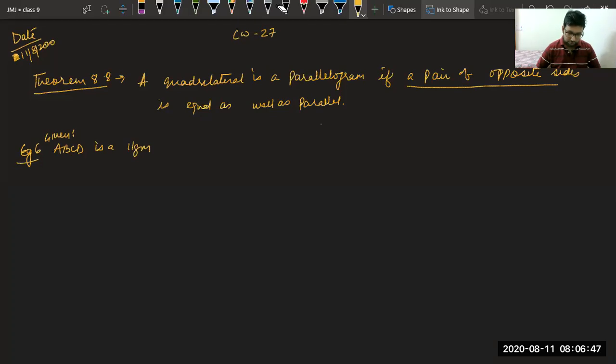According to the theorem, one side is parallel in it. But beta, you are able to catch one thing only. What about the other thing, equal as well? You got this word parallel from here, but you forgot to take the other word. It should have two things. The lines should be parallel as well as equal. Then only you can say it is a parallelogram. Only being parallel doesn't make it a parallelogram. If you are considering only one pair, you have to see they are equal as well as parallel. Now, in this example, it will be clear to you.